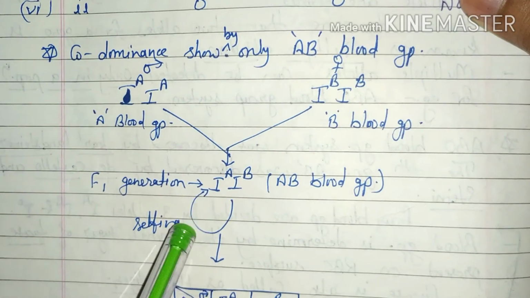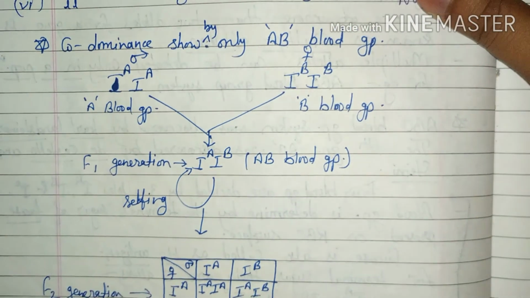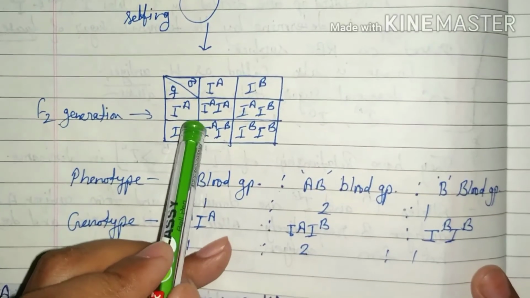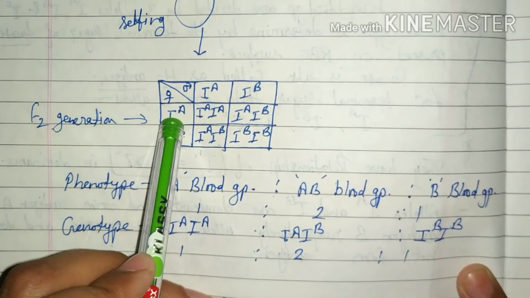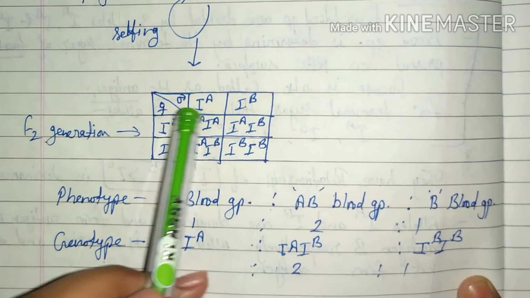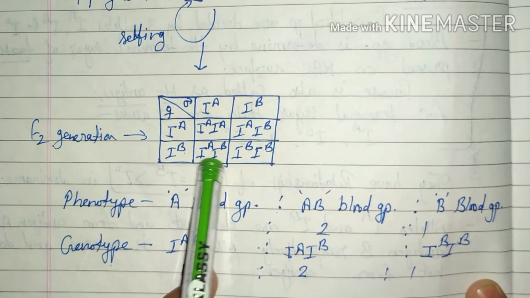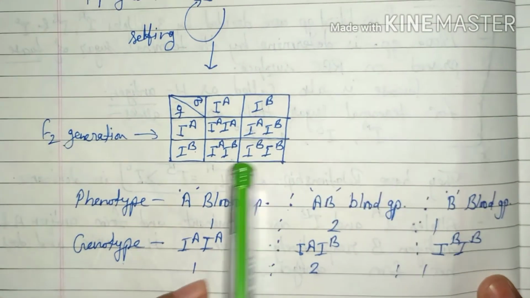After this, selfing occurs in F1 generation, then F2 generation is obtained. There are IA and IB gametes formed in male and female. IA cross with IA, then A blood group is produced. IA cross with IB, then AB blood group is produced. IB cross with IA, then AB blood group is produced. IB cross with IB, then B blood group is produced in F2 generation.